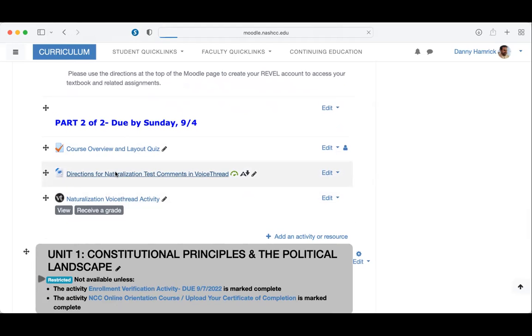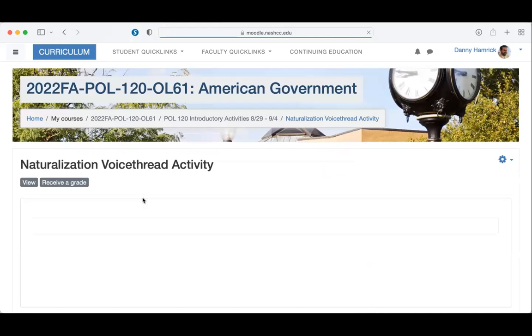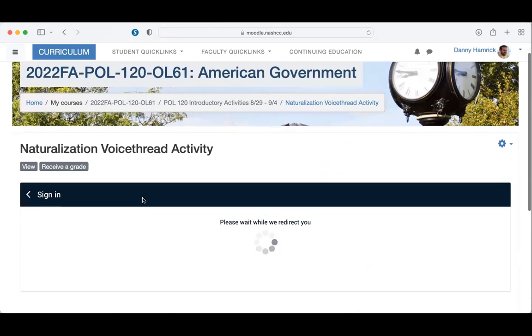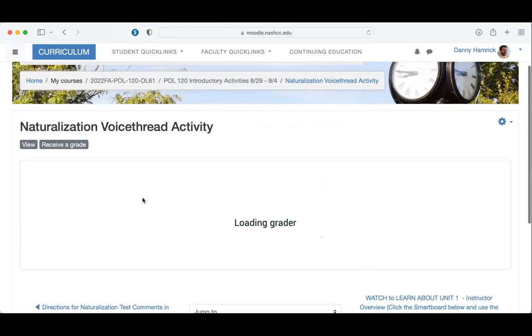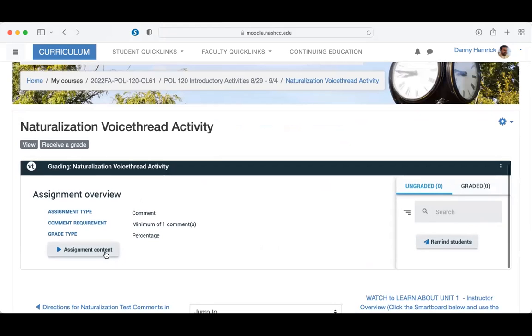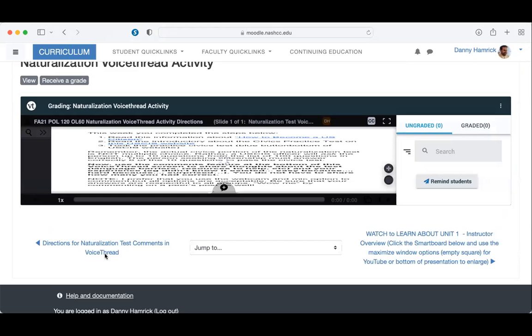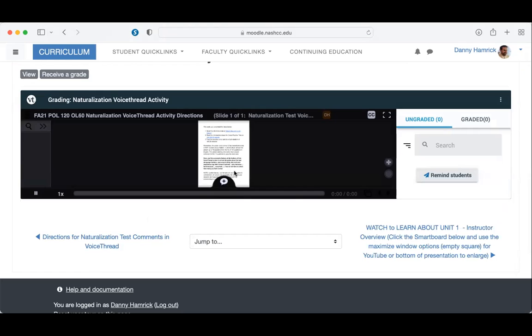When you click in the directions, you will download them and you will be able to see them. You can also go directly into the activity, and it should, after it makes sure that you sign in, allow you to go to content, and you will be able to see the directions here. And by making it full screen, you should hopefully be able to read them clearly. It might take a minute, but then it will work.